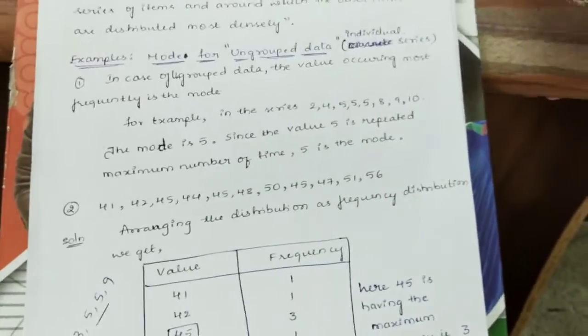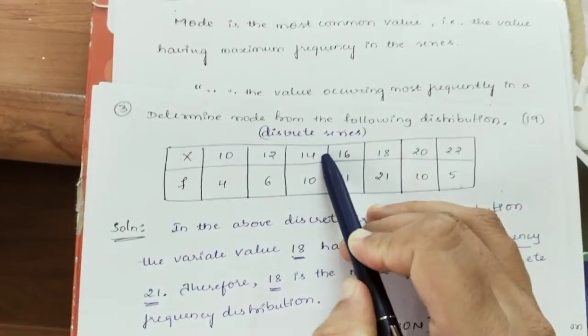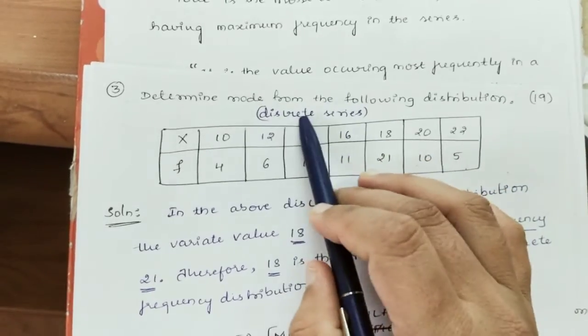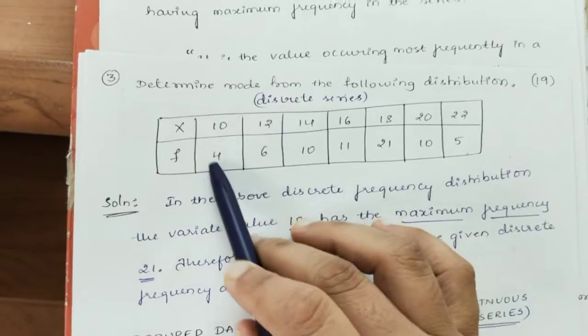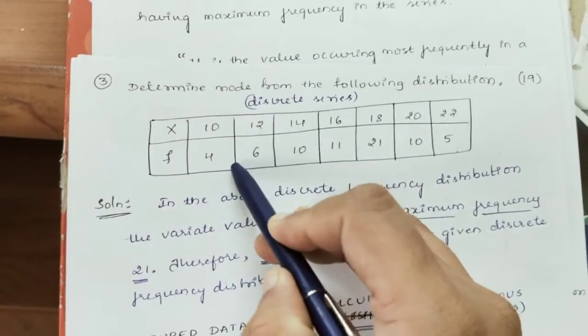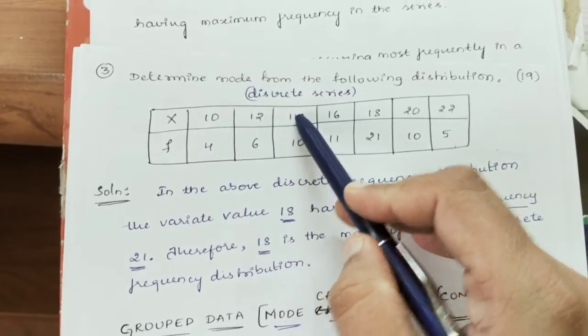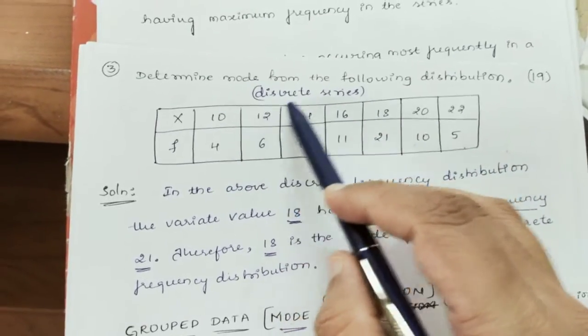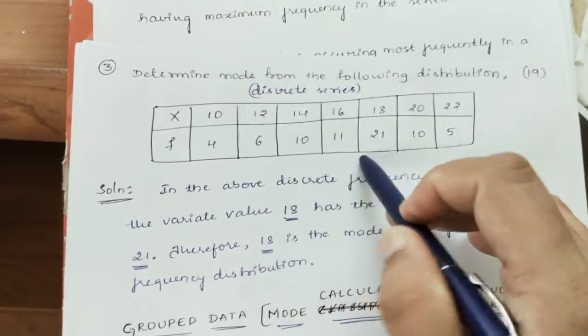We will consider one more example, that is for the discrete series. What do you mean by discrete series? The series in which the particular frequencies are already given is called a discrete series. In the discrete series, the values of the variate are given along with the frequency values.